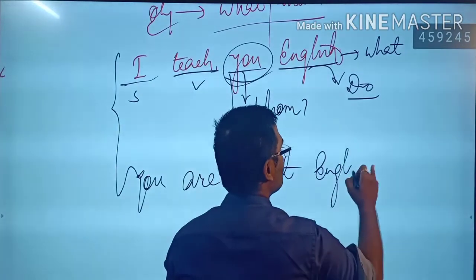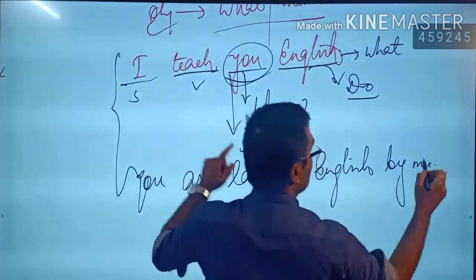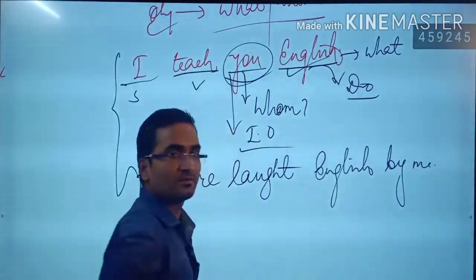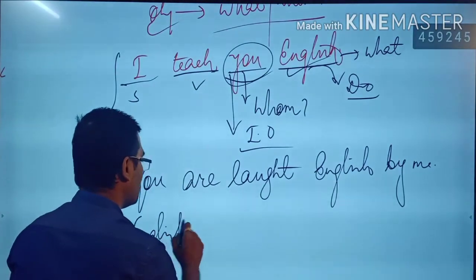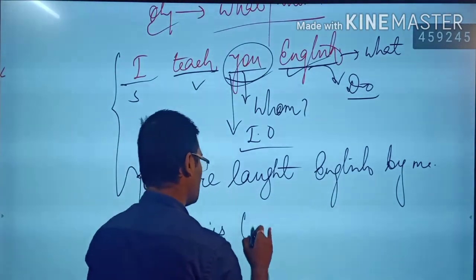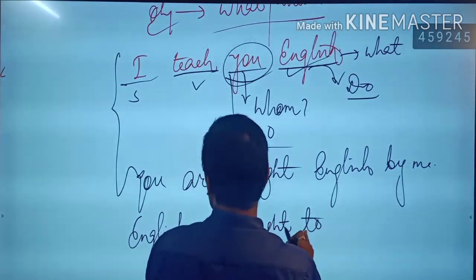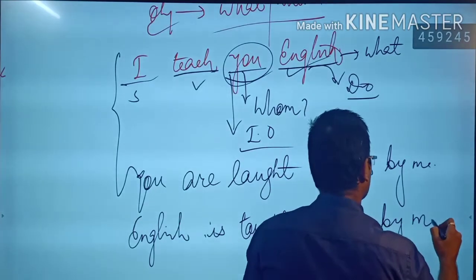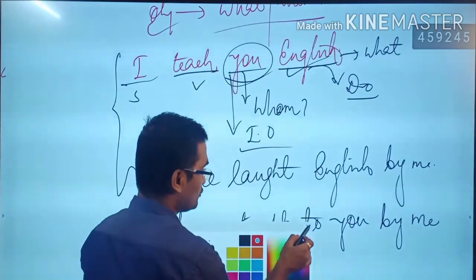You are taught English. By whom? By me. Right? You could have also taken this English. Then how do we write this sentence? It will be English is taught to you by me.